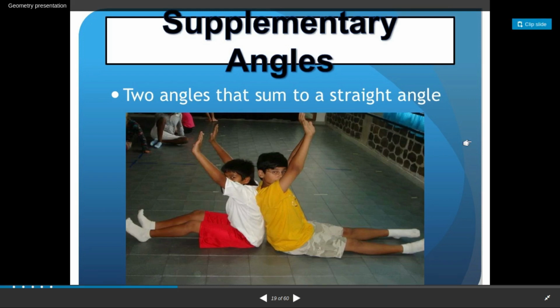So what are supplementary angles? The sum of the two angles. Here, the angle made by this guy's legs and his hands, and the angle made by this guy. If the sum of these two is 180 degree, then they are called supplementary angles. These two angles are called supplementary angles, and this angle is a straight angle. Okay,